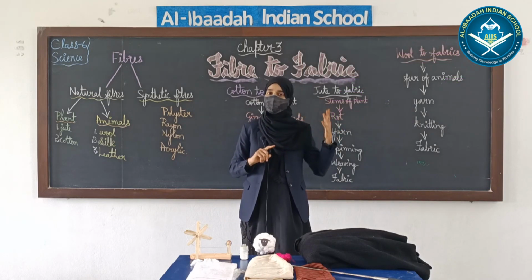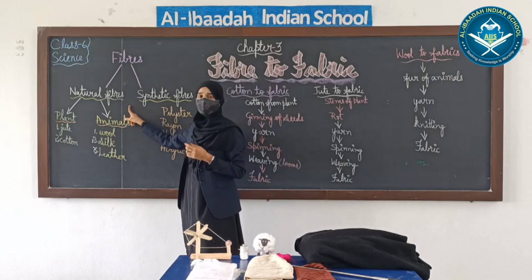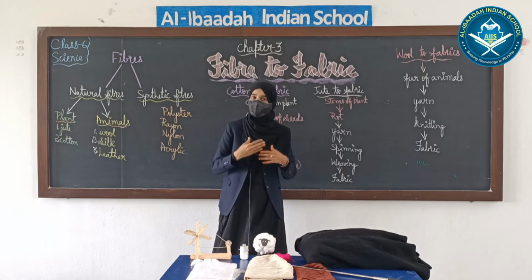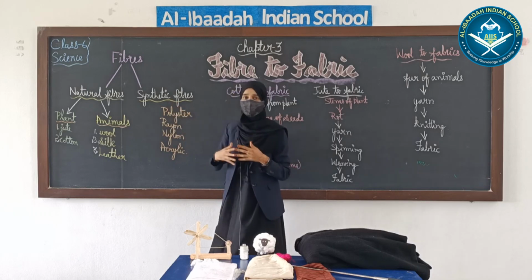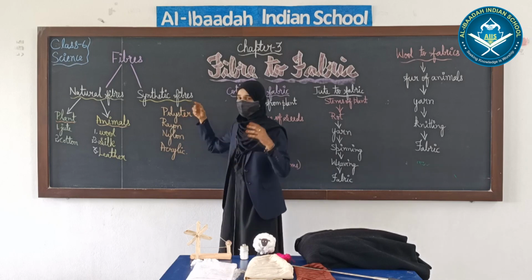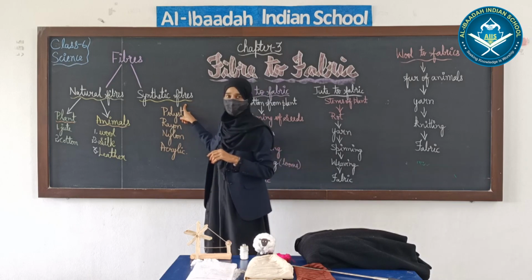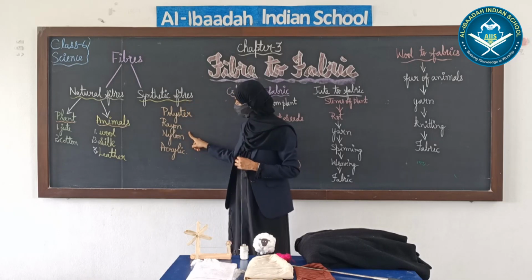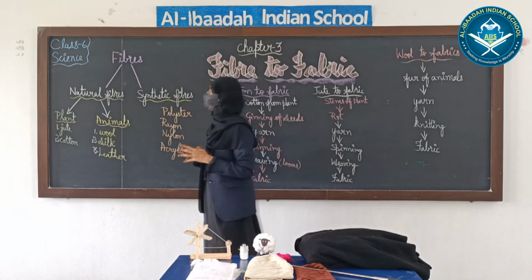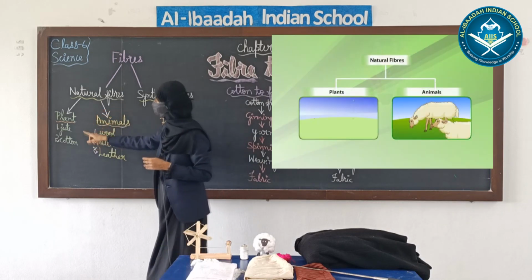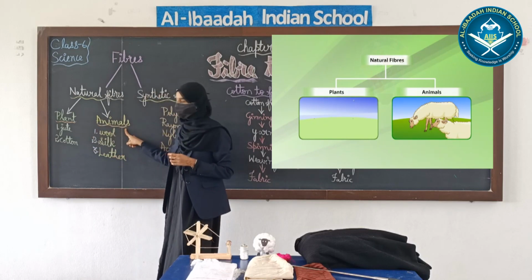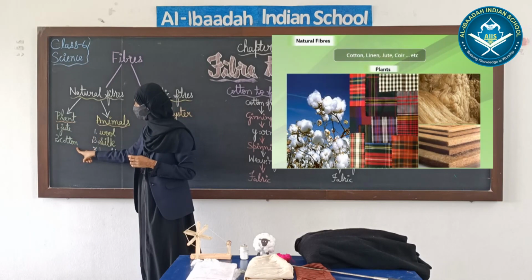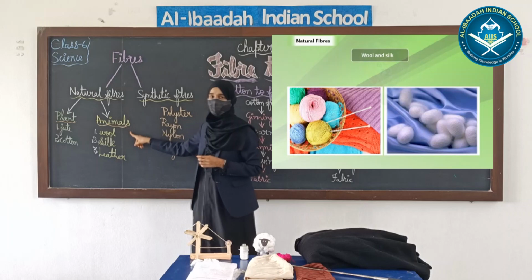In olden days, people used to extract fibers only from natural sources. As humans went on developing themselves, they found new techniques to make clothes, and by mixing various chemicals they found synthetic fibers or synthetic clothes. They are polyester, rayon, nylon, acrylic. Natural fibers are extracted from plants and animals. In plants, we find fibers from jute and cotton, and next is from animals.